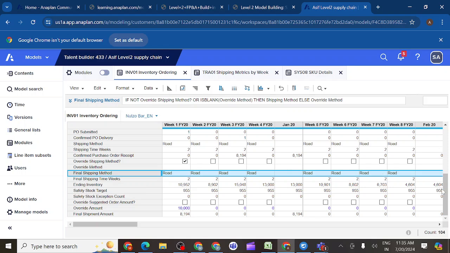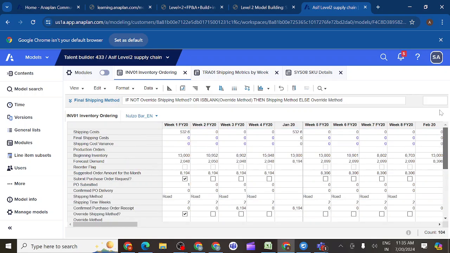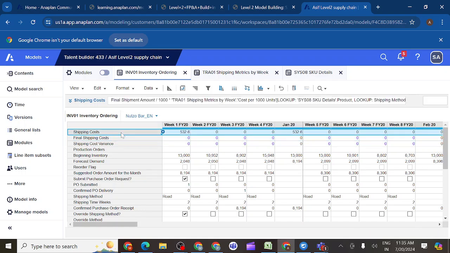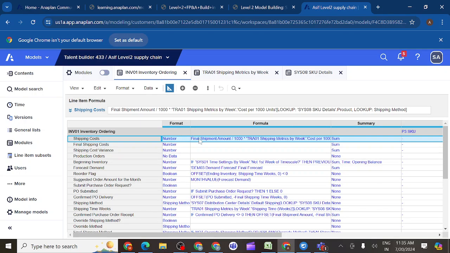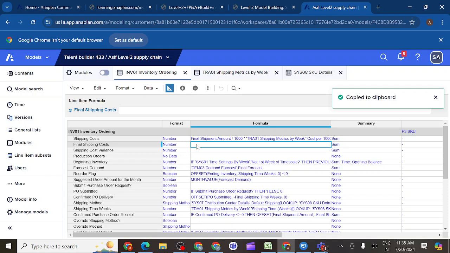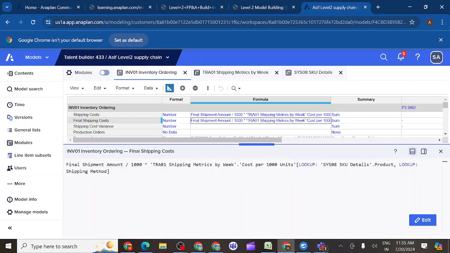So here, you can see in the final shipping method. In the final shipping method, what is the thing we have? Final shipping cost. What is the major difference we'll get between this one and that one? What is the difference between this one and the final shipping cost? You can see clearly everything is the same here.